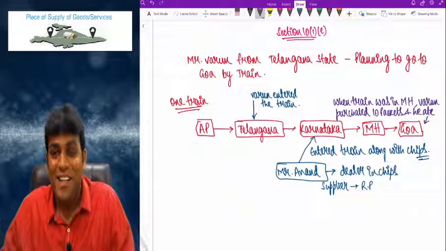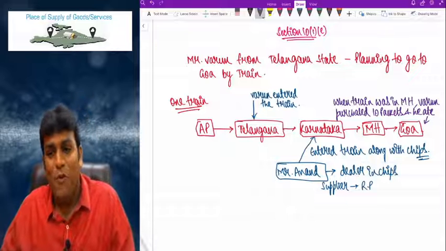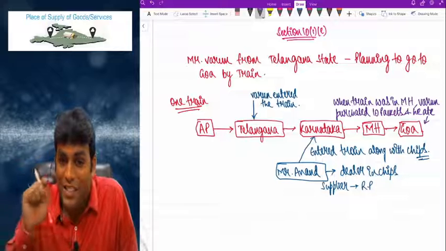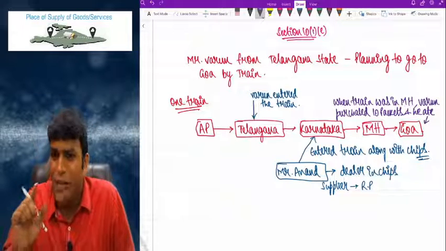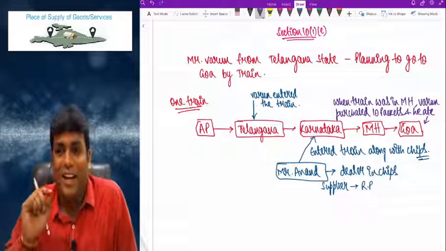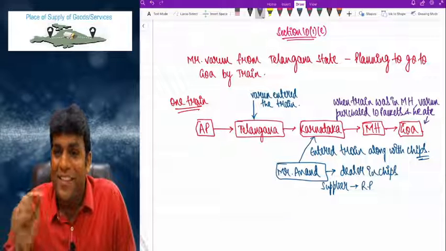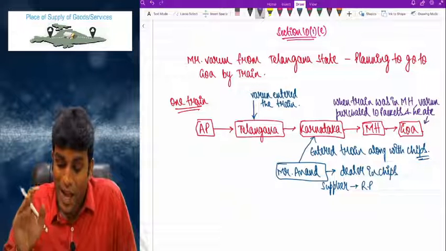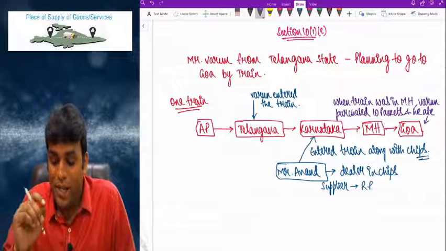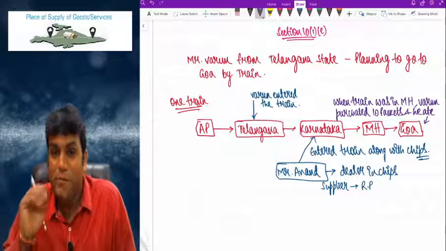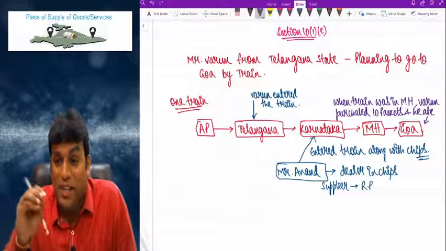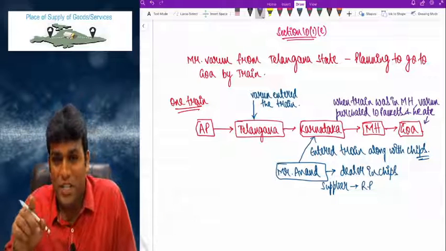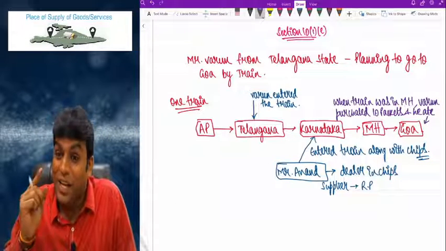So if you observe carefully, Varun entered the train in Telangana, and the train started from AP. Varun entered in Telangana, and in Karnataka, Anand entered to supply the chips. And when the train was in Maharashtra, I repeat one more time, Varun purchased 10 chips packets, and he ate when the train was in Goa. So he purchased when the train was in Maharashtra, and he ate when the train was in Goa.